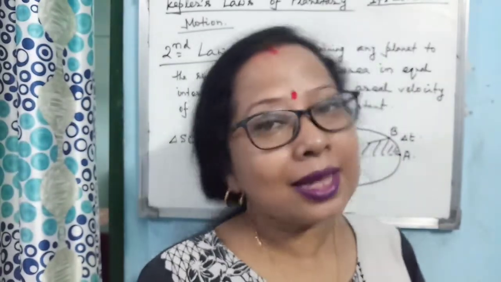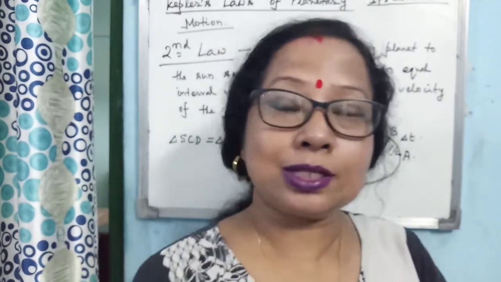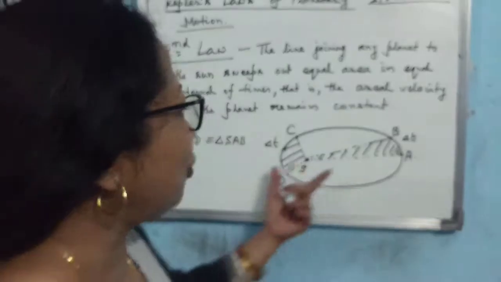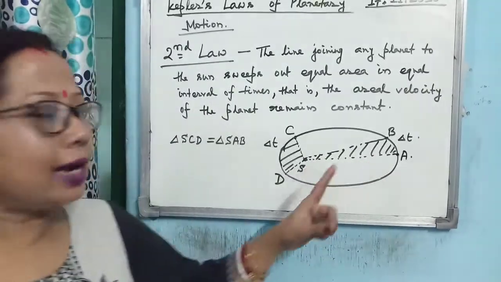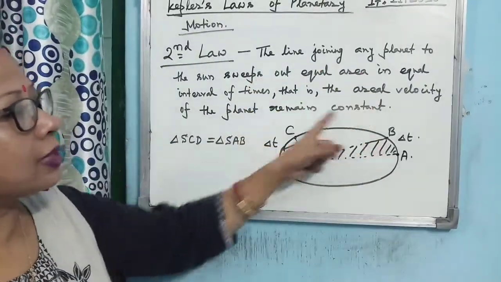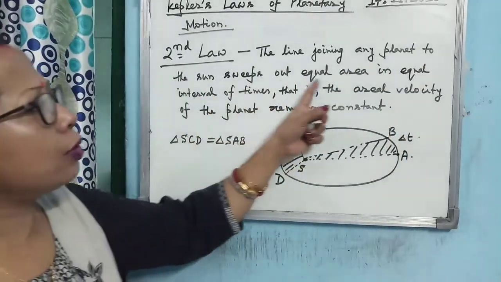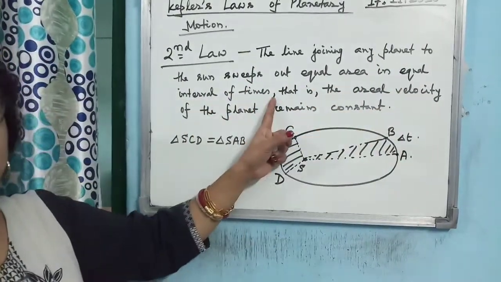Generally, just to make it fun, when the planet comes near the sun, it feels very hot, so it just runs away, meaning it moves with higher speed. No, actually that is not the fact. It is just a trick to remember the fact. This is the meaning of the sentence that the line joining any planet to the sun sweeps out equal area in equal intervals of time.